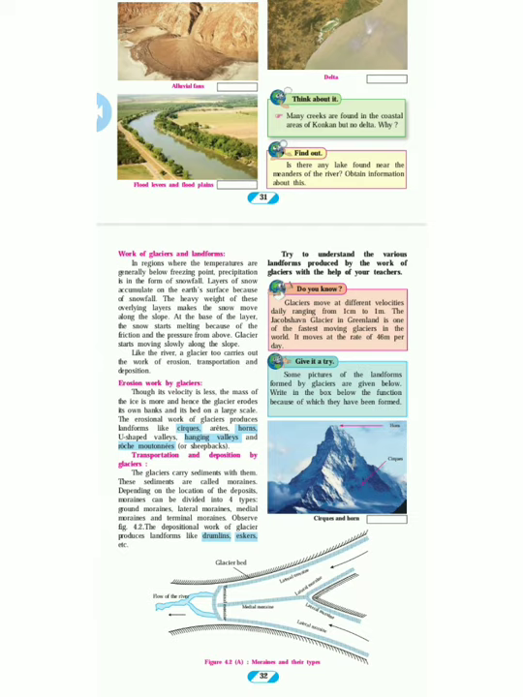The erosional work of glaciers produces landforms like cirques, arêtes, horns, U-shaped valleys, hanging valleys and roche moutonnée, also called sheepbacks. We'll stop here and continue in the next lecture. Thank you.